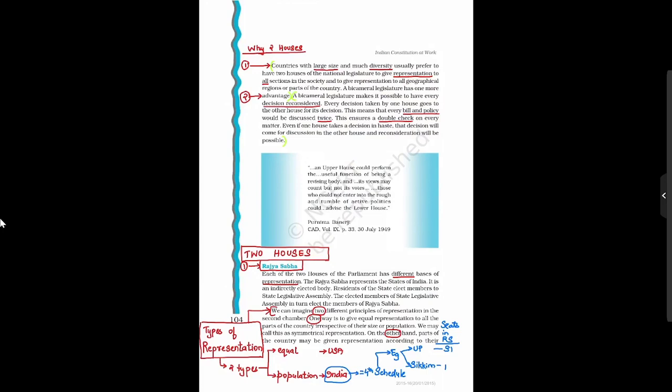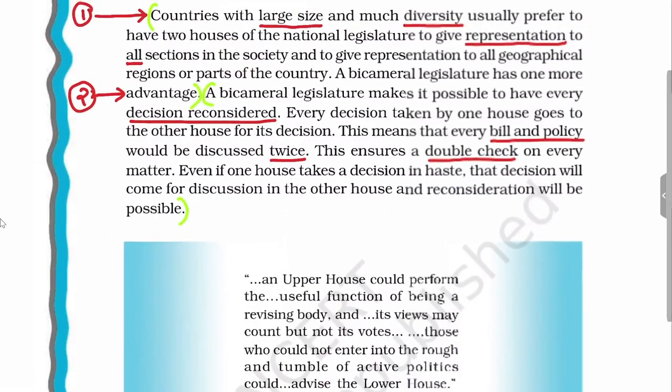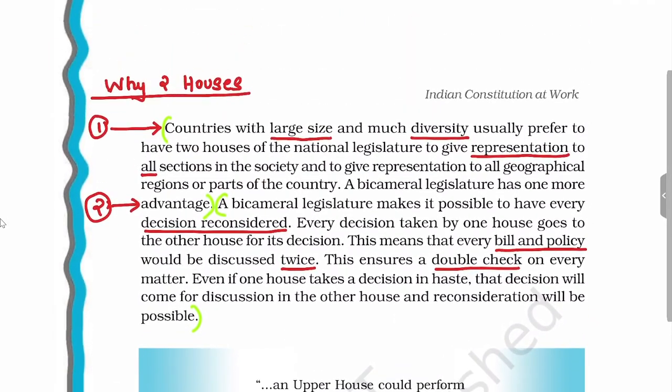So now we'll see why we need two houses. Utility of Rajya Sabha, or utility of two houses. Our country India is of large size and it has a diverse population. Because of two houses, all sections in the society can have representation.